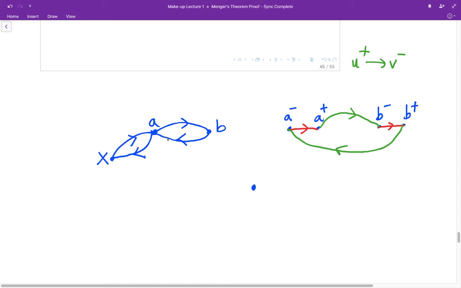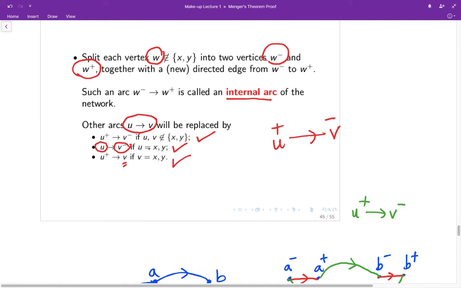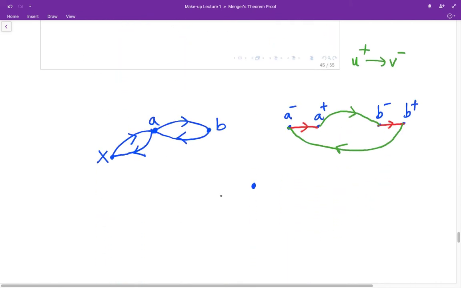If one of these vertices involves the source or the sink, then the rule is slightly different. So for example, we have an arc from the source X to A. So according to the rule, it's going to be from the source to the minus vertex. So here, this arc will be replaced by this arc here from the source to the minus vertex.